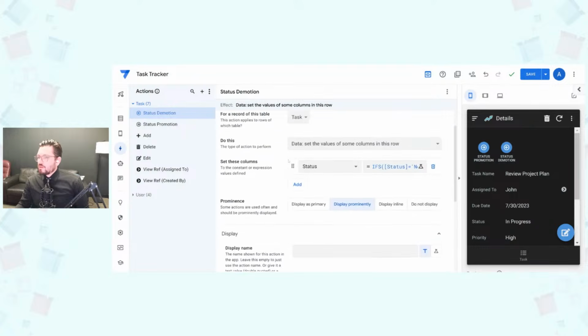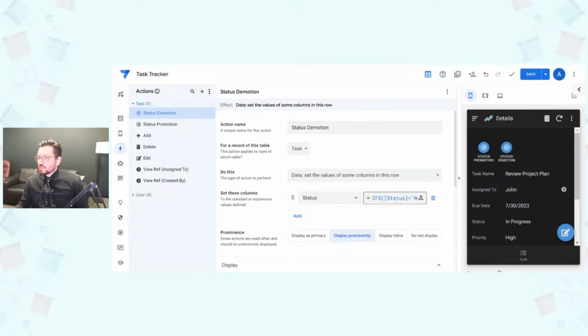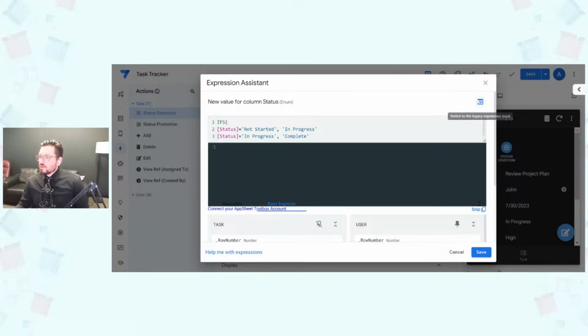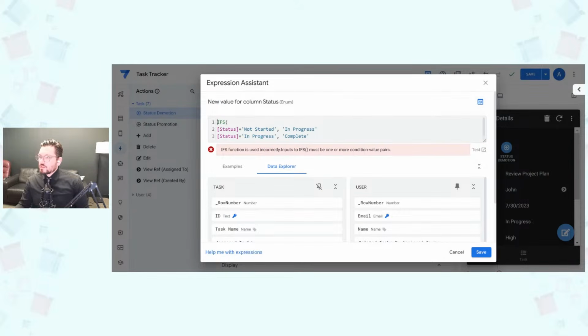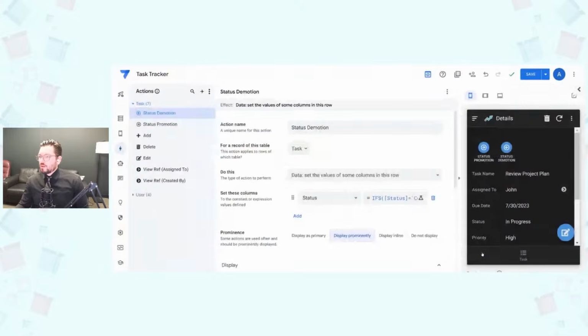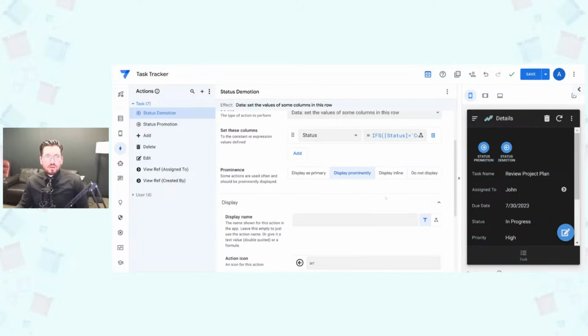And then I'll show you guys how to rearrange these as well. So for this, if it's complete, we want it to be marked as in progress. And if it's in progress, we want it to be marked as not started. All right, so there we go. Pretty quick right there.